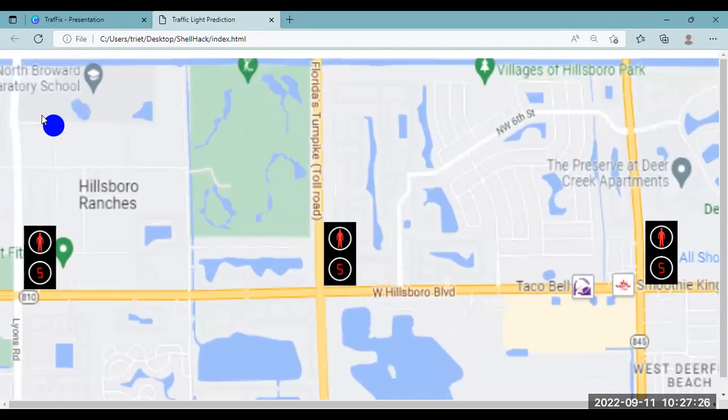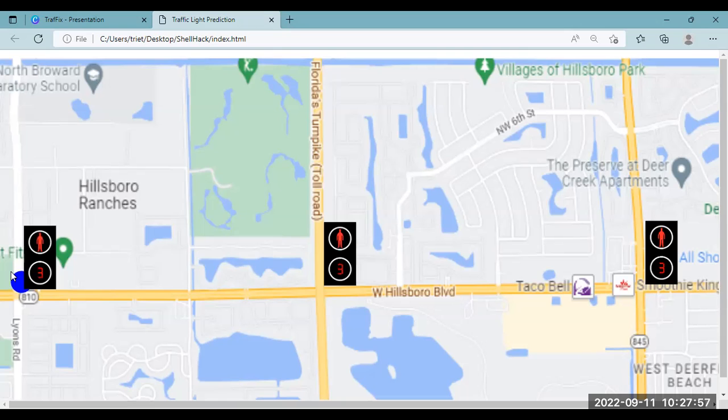When you get out of here and you see there's a lot of traffic because it's a green light, and the car behind you keeps honking, you're forced to make a decision you don't want to. But you know, hey, the light is going to turn red in 5 seconds. So you wait for 5 seconds and it turns red, and you say, there you go, I don't have to make any decisions. I don't have to waste time.